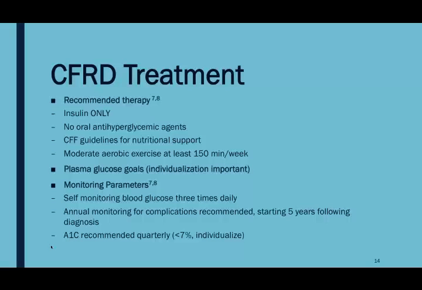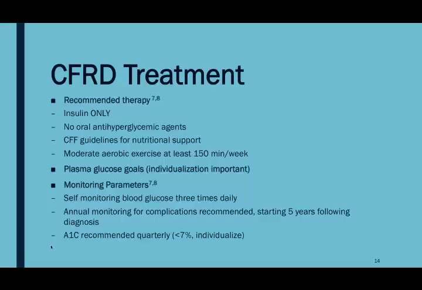For CF diabetes, the recommended therapy consists of individualized insulin regimens. No oral antihyperglycemic agents are currently recommended, and the CFF guidelines are followed for nutritional support. Moderate aerobic exercise is also recommended for at least 150 minutes per week to improve lung function.